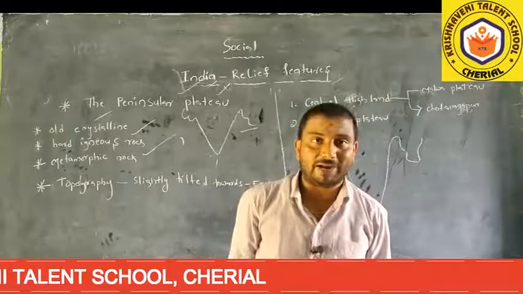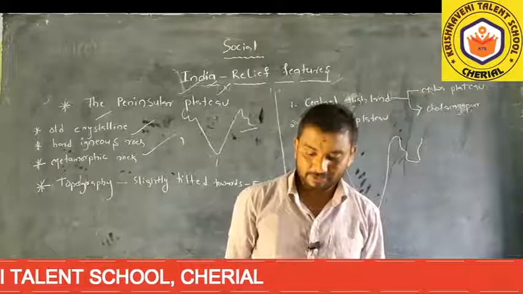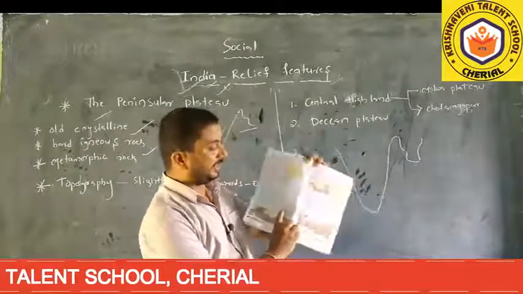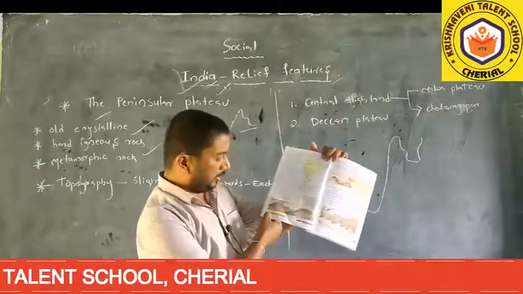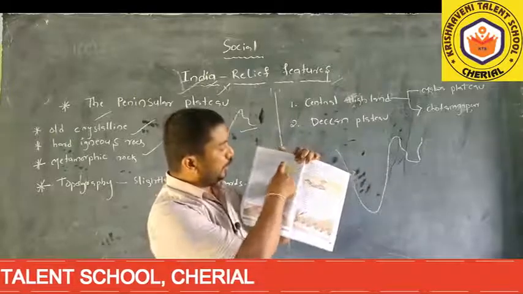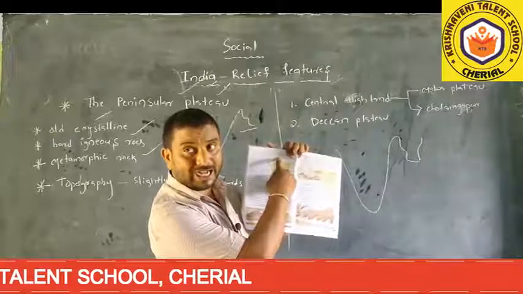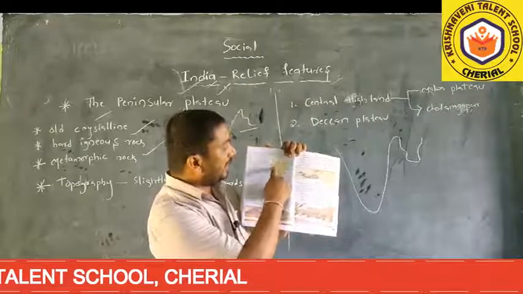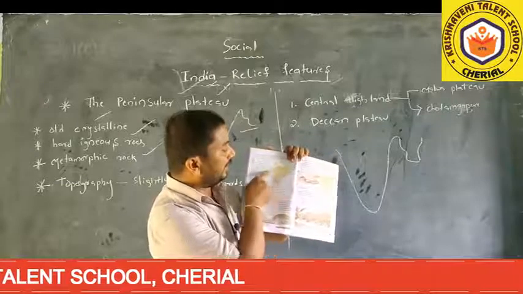You understand? Once you see the map, you can understand very easily. Let me show the textbook, page number 10. South of the Ganga plain, north of the river Narmada. The Narmada river is here.